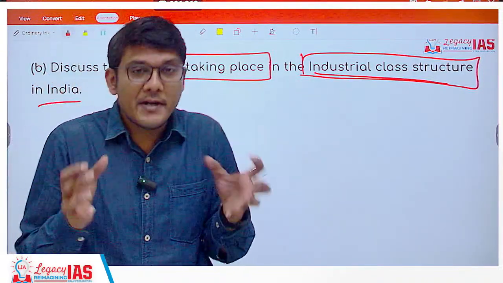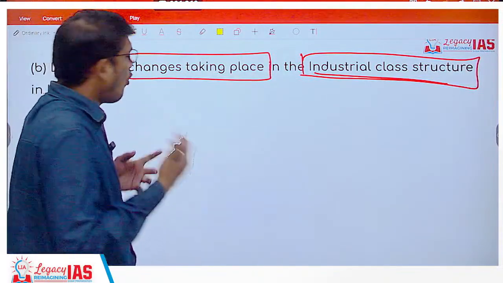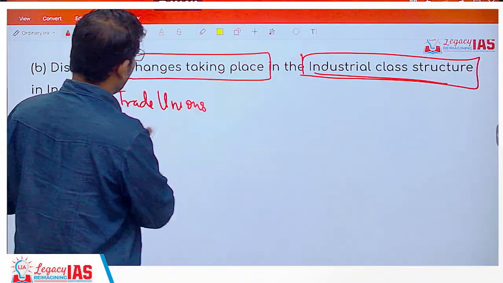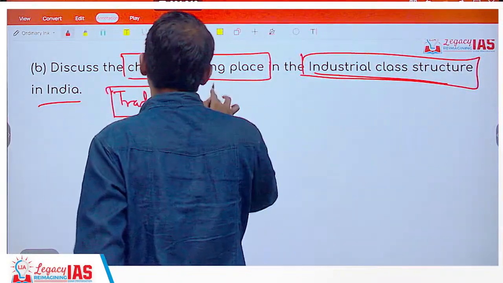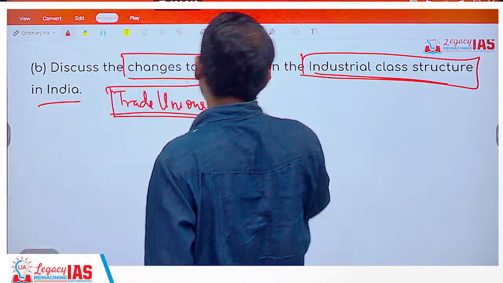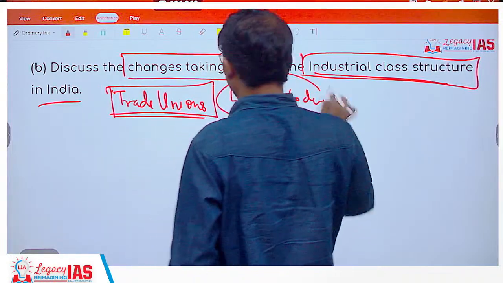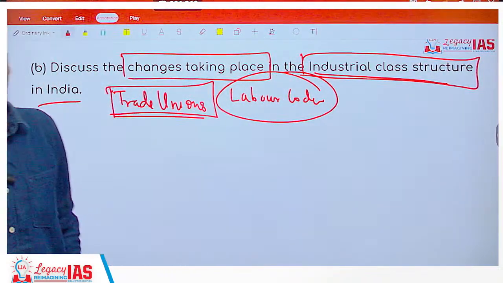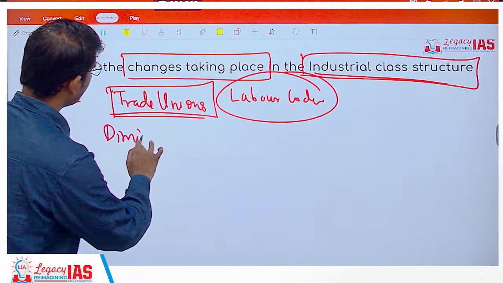At the same time, diminished power. Why the diminished power? Because you will not find trade unions as much as before, which was earlier a good presence. Who will fight for the laborers? The trade unions. Now the trade unions are not there. In fact, you can mention one thing: the new labor codes that are out, one of the codes actually dilutes the provision of formation of trade unions as well as the provision to call out strikes. So because of that, there is diminished power.